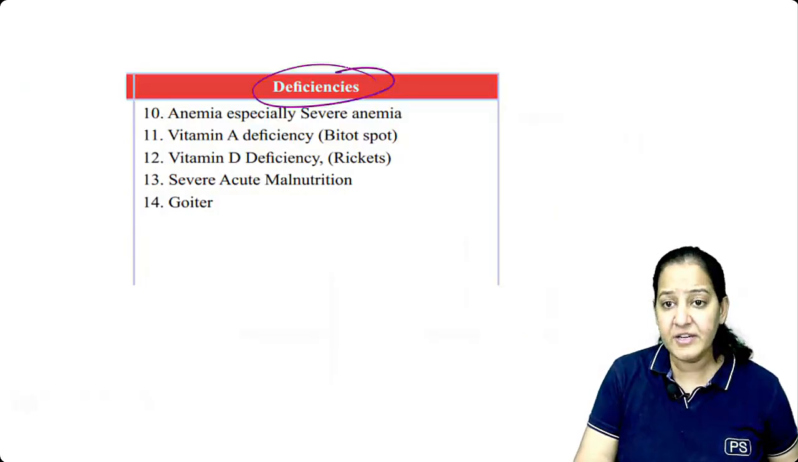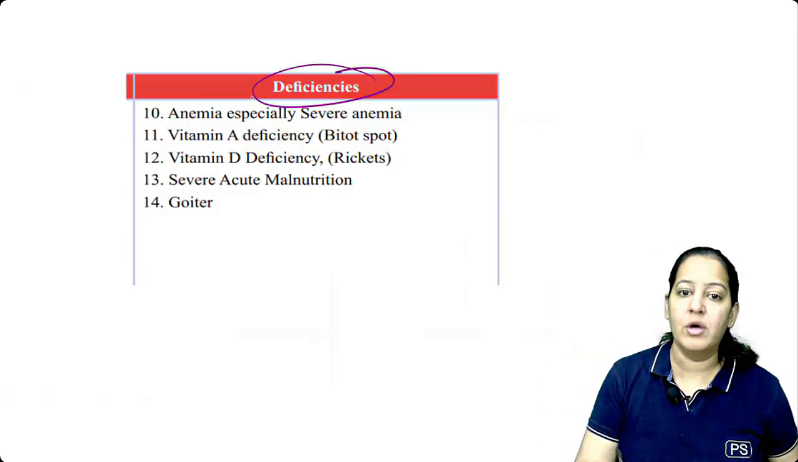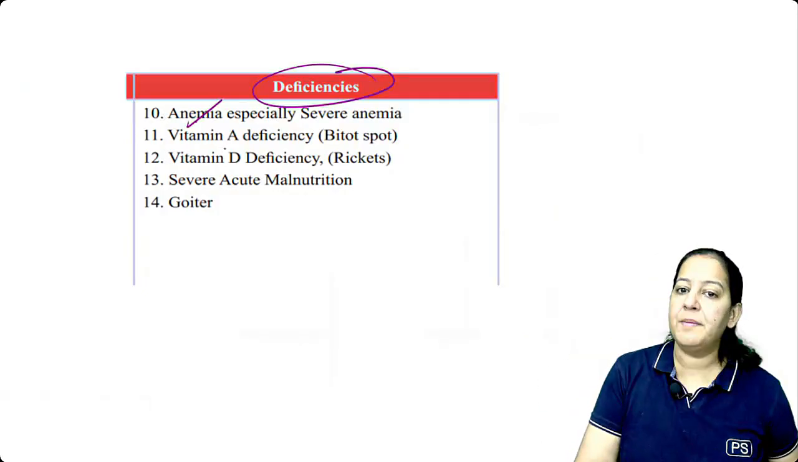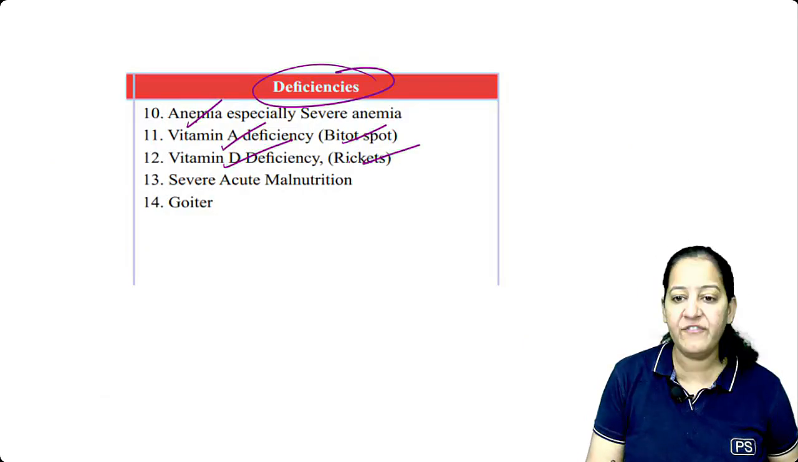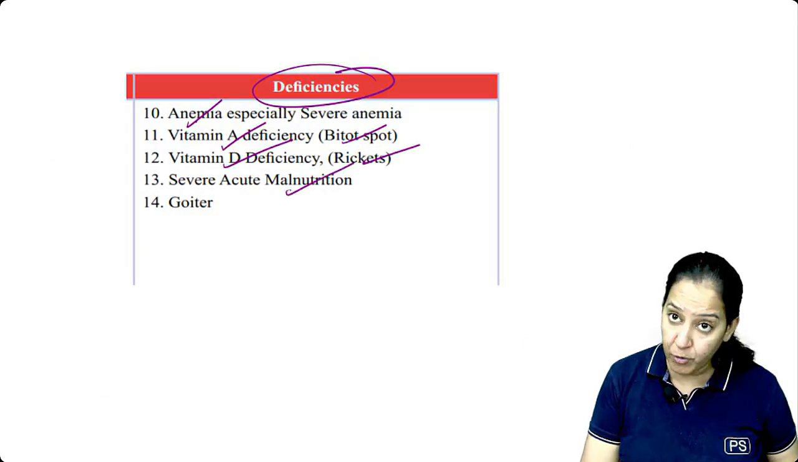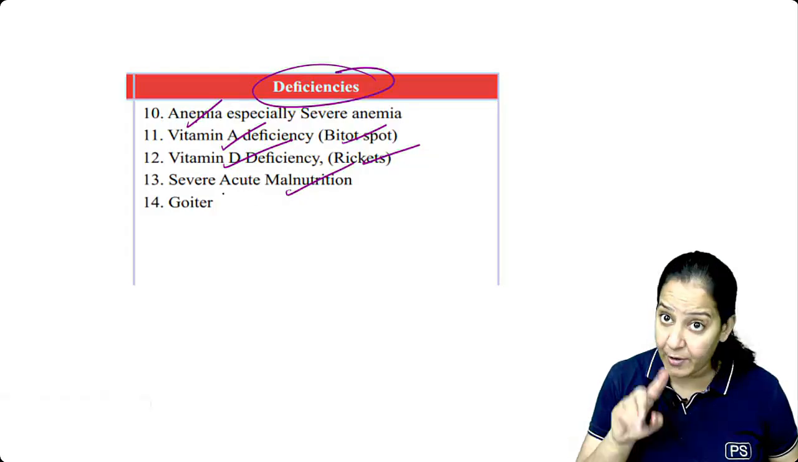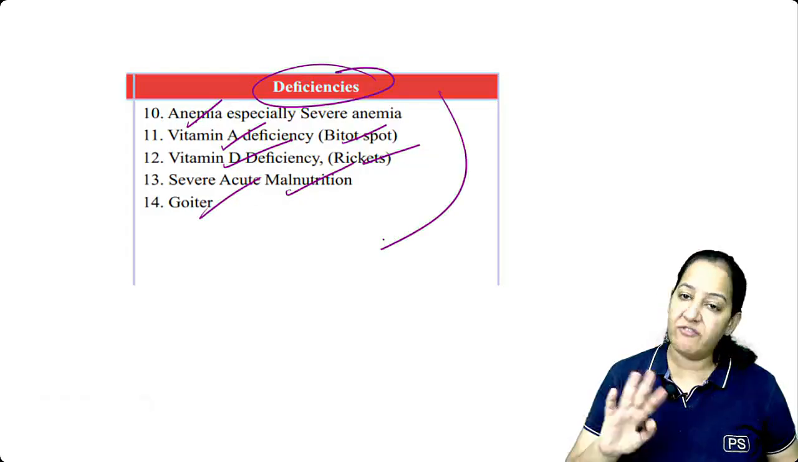These are the deficiencies, not present at birth, but later on. Due to iron, there can be anemia. Due to vitamin A deficiency, there can be Bitot spot. Due to vitamin D deficiency, there can be rickets. Due to protein deficiency, that is malnutrition. Due to thyroid deficiency, there is goiter. So these are developed later on.